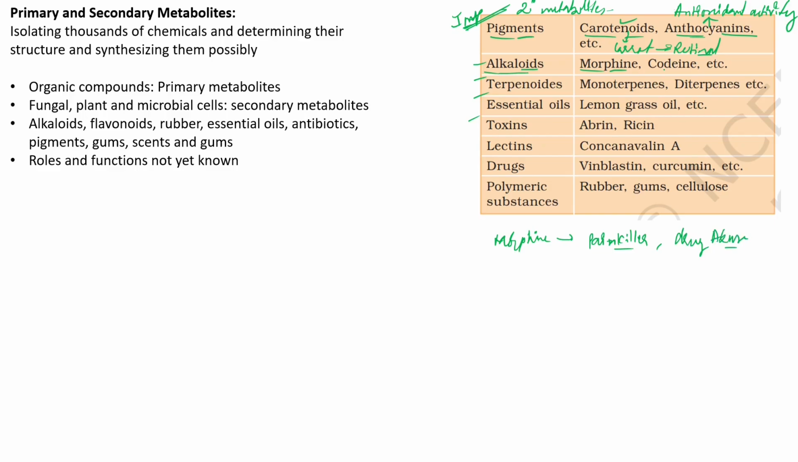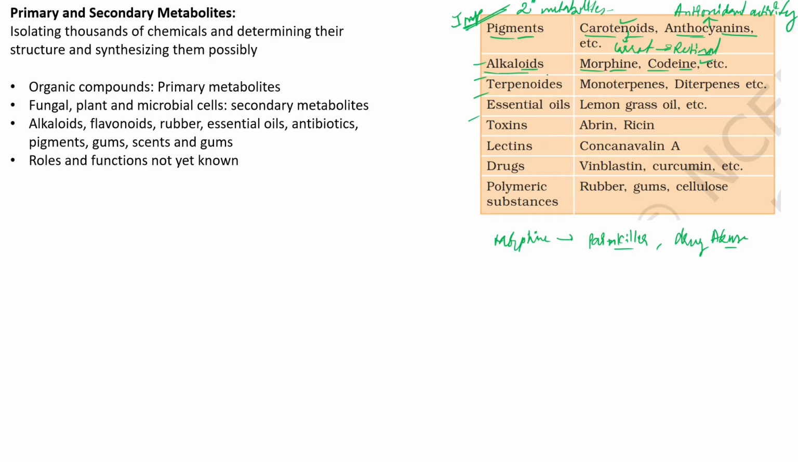Similar to morphine, we are having one more that is called codeine. Codeine is also a kind of analgesic, which is mainly used to treat pain and other associated symptoms, mainly fever, pain, body ache and all.